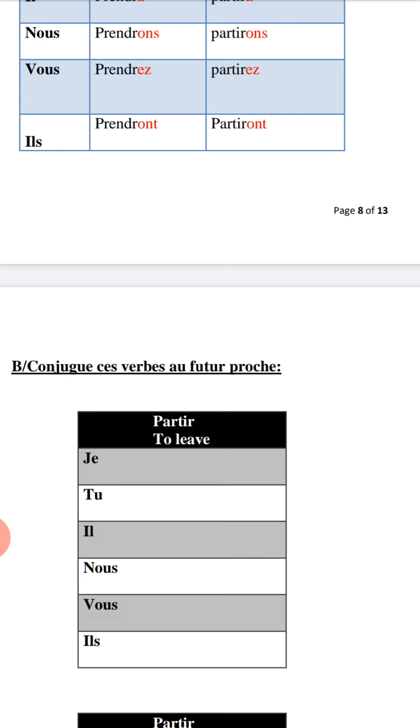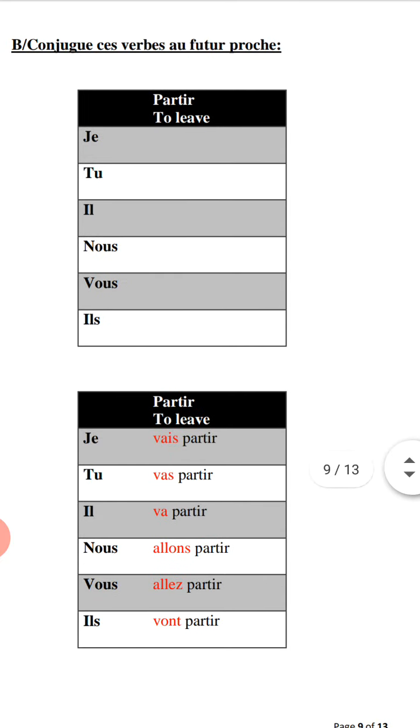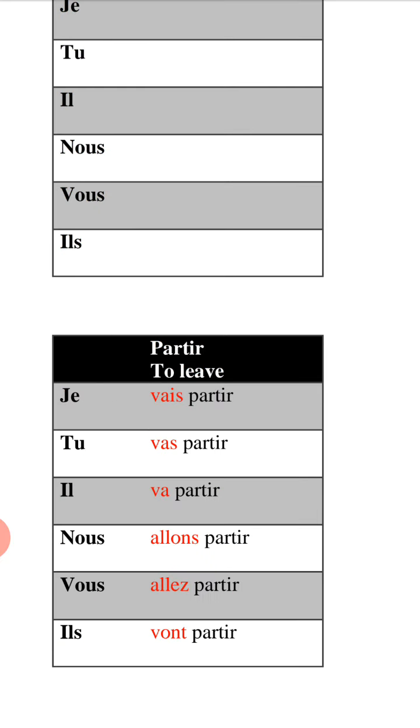Okay? What about la formation du futur proche? Do you remember? Use first what? Then add what? We should use first verb aller to go au présent, at present, then copy the infinitive verb. Then write the main verb I mean. Don't make any changes to verb partir. Just you will use verb aller to go au présent first comme auxiliaire, then copy verb partir. Don't make any changes to verb partir. D'accord? So, I am going to leave. Je vais partir. Excellent. Verbe aller avec pronom je vais. The red one I mean. Je vais, I go. You go, tu vas.